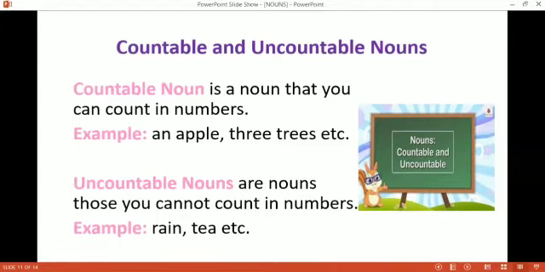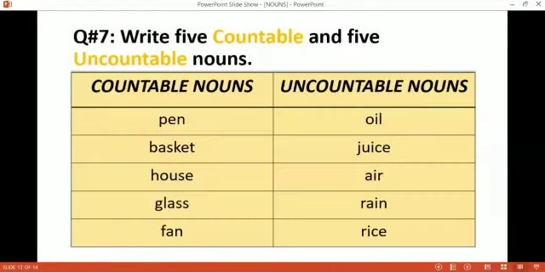Now move to the next page. Question number 7 is write 5 countable and 5 uncountable nouns. Here you have to make a list: on one side you have to write countable nouns, on the other side you have to write uncountable nouns. I have written some examples for you.